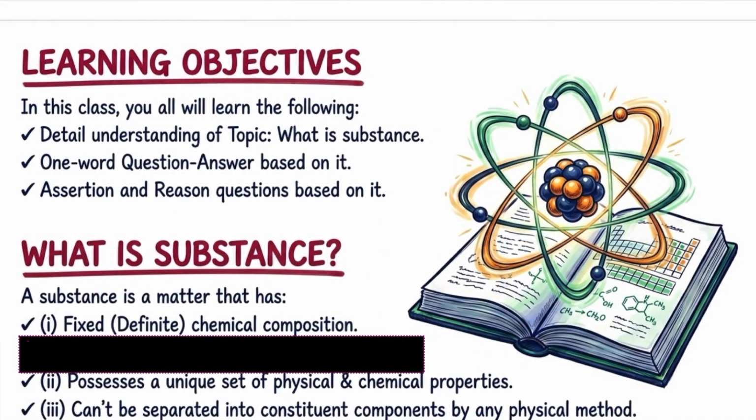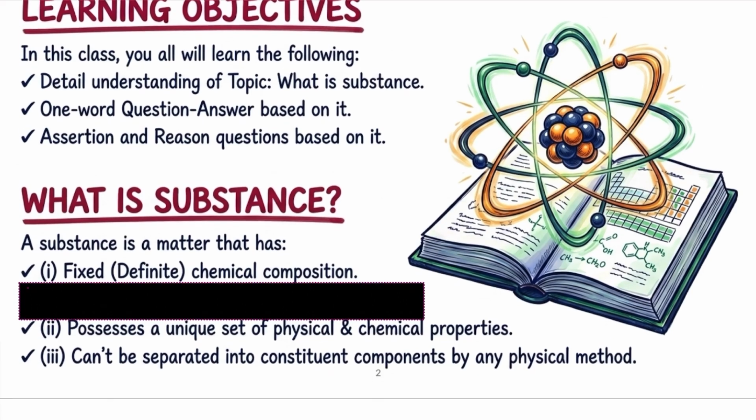So what is substance? A substance is a matter that has a fixed or definite chemical composition, possesses a unique set of physical and chemical properties, and cannot be separated into its constituent components by any physical method. So this is the definition of substance. How will we understand the meaning of substance? Let's try to understand the definition of substance with the help of some examples.